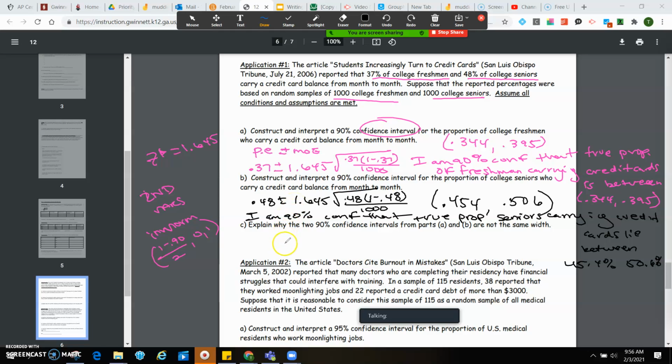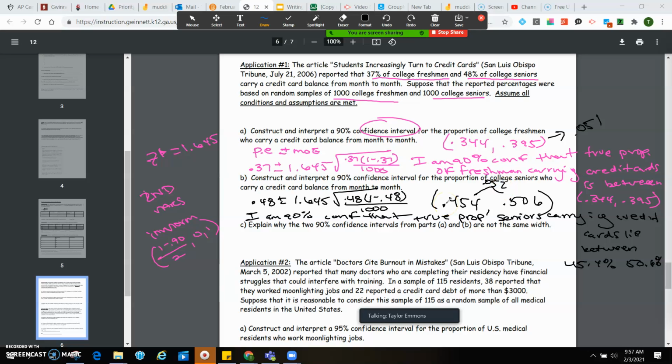Okay. And then in part C, it says explain why the two 90% confidence intervals from part A and part B are not the same width. Okay, so as we can see from here to here, if we subtract 0.395 minus 0.344, this is going to give you 0.051 for the width. And over here, this is going to give you 0.052.